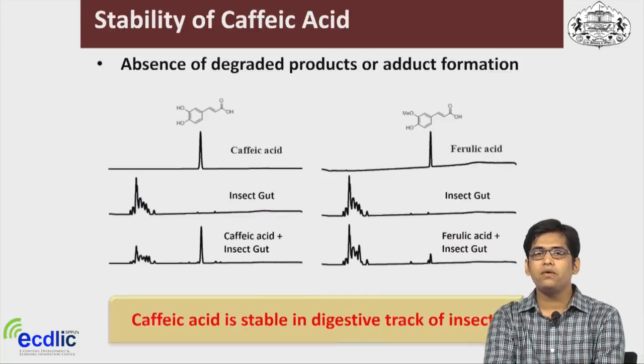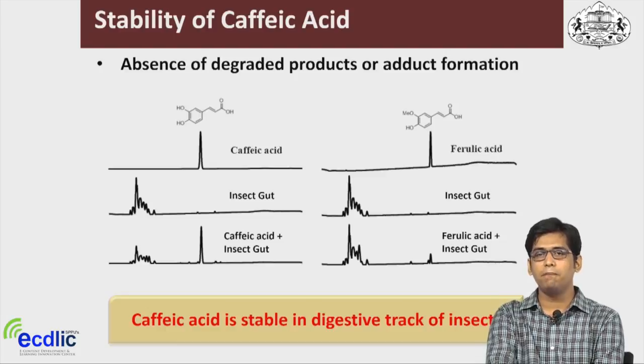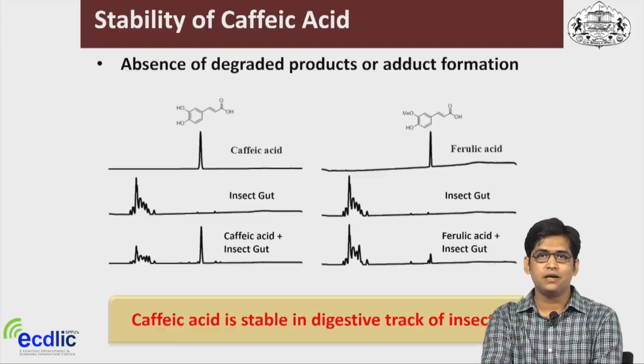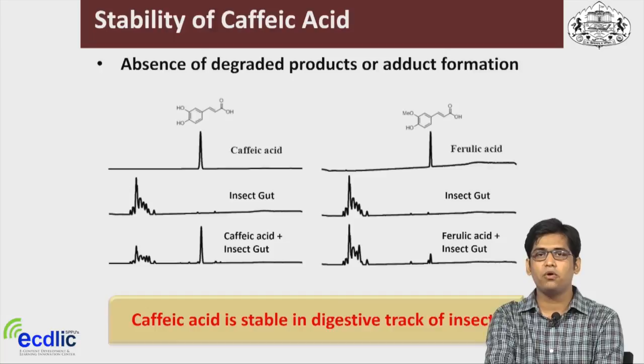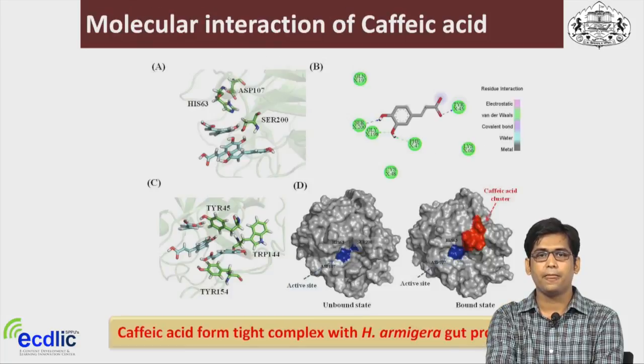It is very important when proposing any molecule as a pesticide that the molecule should not get metabolized in the insect, and that it should remain stable inside the insect gut. We found that this caffeic acid molecule remains comparatively stable in the insect gut as compared to other pesticide molecules which get degraded or metabolized in the insect gut.